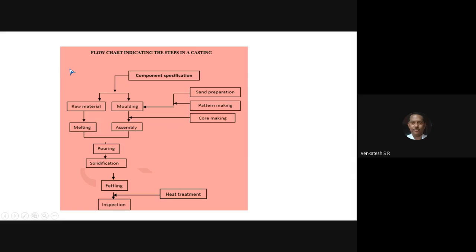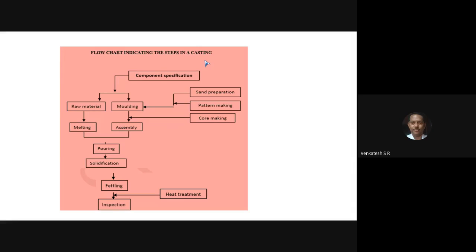Now write down: flow chart or flow diagram for indicating the steps in a casting. Underline the complete sentence.